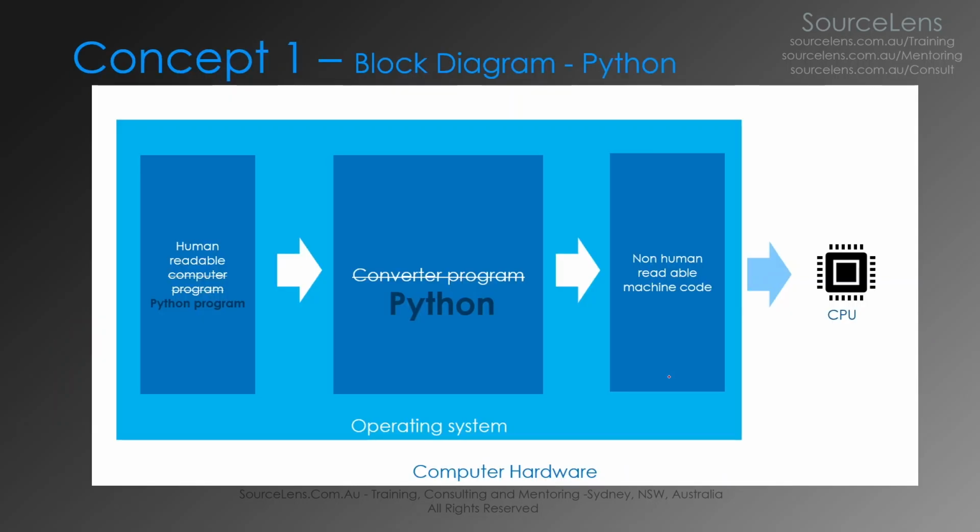So this is the same diagram we have seen before. In our case, this part is replaced with Python, and the converter program is the Python interpreter. We will see them shortly. It's a bunch of files. We will install them and we'll see it working. And we will also see the non-readable machine code, which is created by the Python interpreter. So this converter program is called the Python interpreter, or simply Python. And this is the Python code we're going to write. So this is going to be a text file. We'll see all these files shortly in different demos.